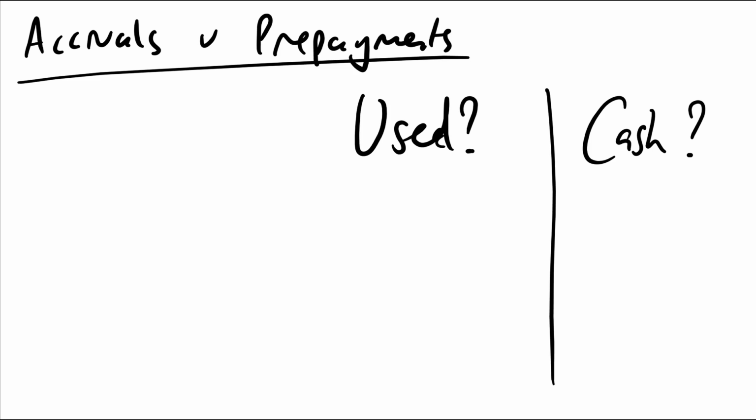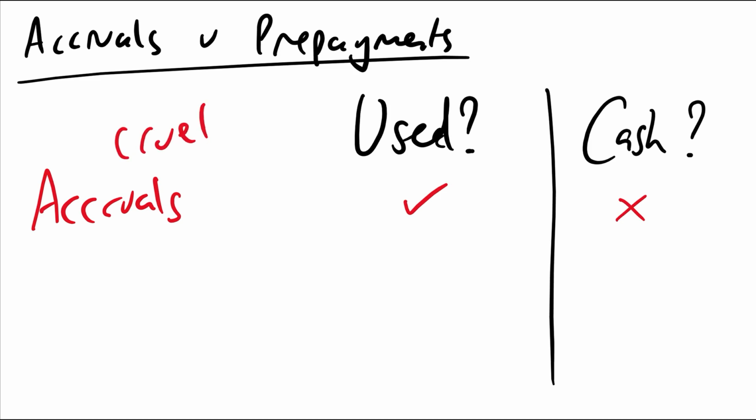So that's not very helpful, is it? Because it doesn't really mean anything outside of accountancy. But what it means is basically that we've used the product or service and we haven't yet paid the cash. So if we start with accruals, put it in here, then we've used that product or service, the cash hasn't flowed. So sometimes people say, well, that's kind of cruel, isn't it? To the supplier, if you use their stuff and they don't pay for it, that's not very nice, is it? So maybe you can think of it that way round. The cash has not yet flowed.